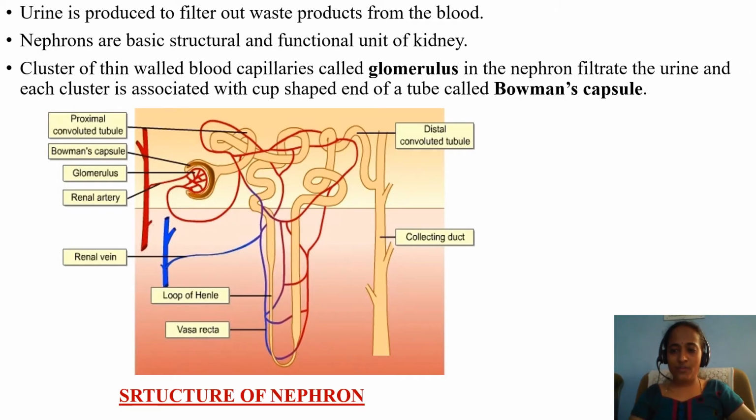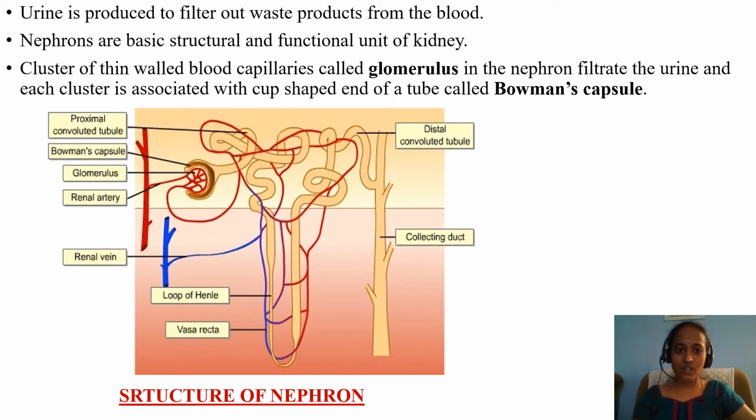This is the structure of a nephron. What is meant by nephron? It is the structural and functional unit of the kidney. Nephron is like a cell. A million such units are present within a kidney. Those are nothing but nephrons. This is a single nephron.